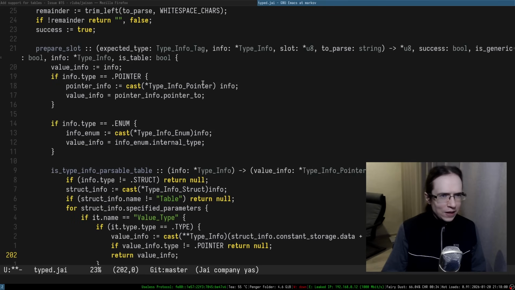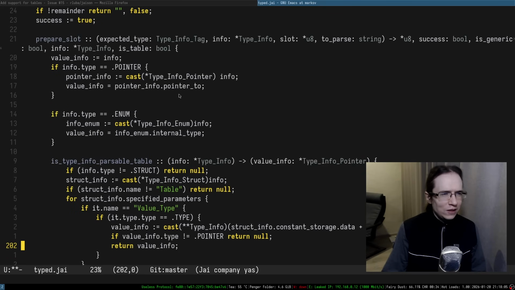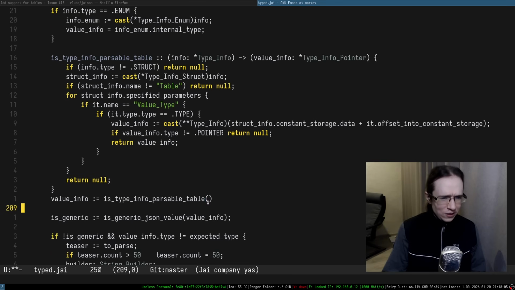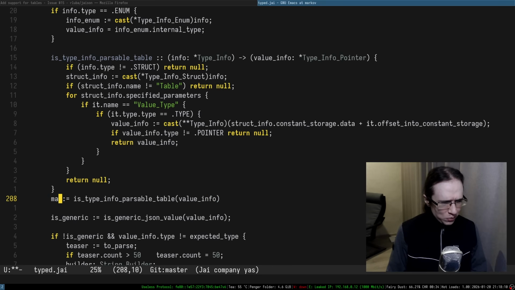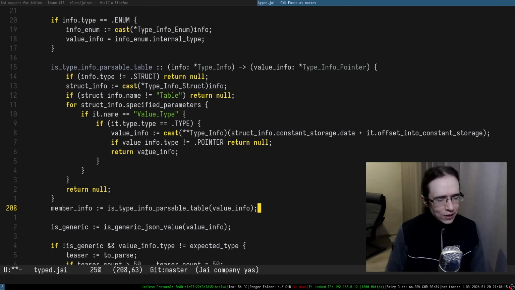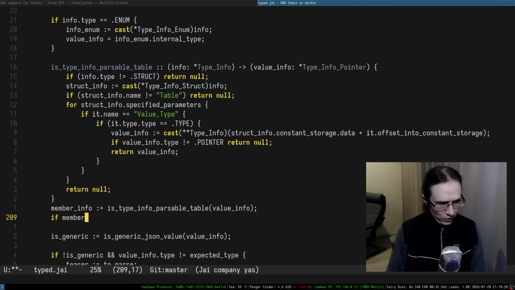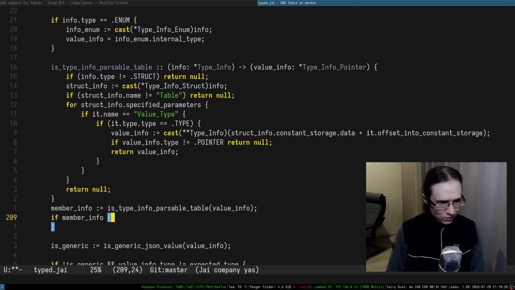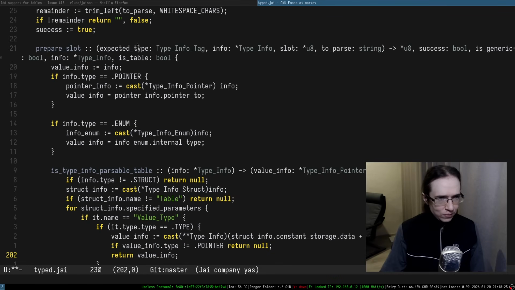And so the value info is already taken. Bro, the value info is already taken. Okay. Value info member. I hate this function. Why is it designed like this? Okay. Member info. If member info is a thing, what we have to do, we have to just return things. Okay.